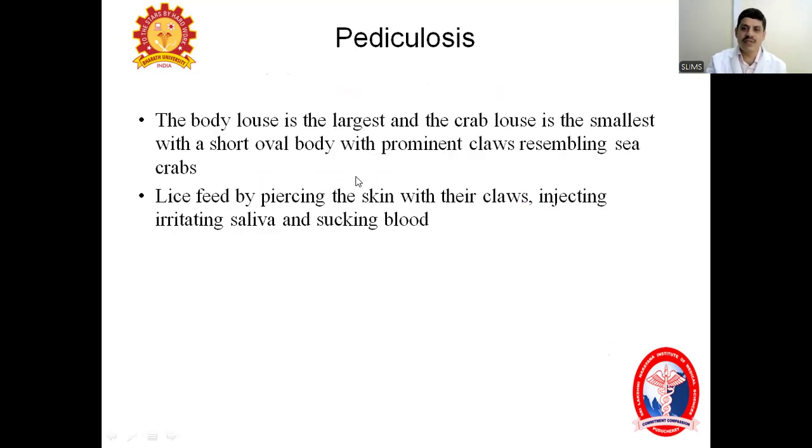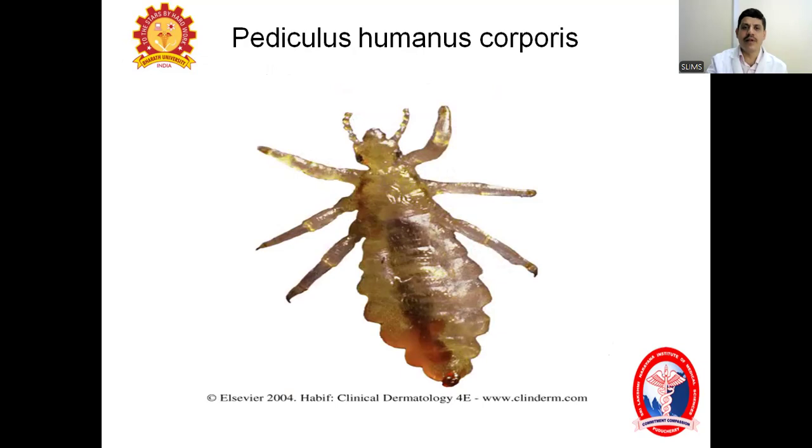The body louse is the largest, and the crab louse is the smallest as well. I'll show the crab louse also. The body louse is the biggest one, with an oval shape, a short whole body, and prominent claws resembling sea crabs. Lice feed by piercing the skin with their claws, injecting their irritating saliva and sucking the blood. They hang on, then suck the blood through the skin by injecting the irritating saliva.